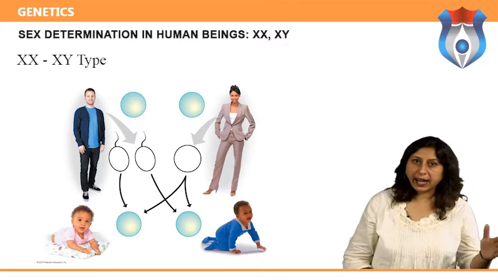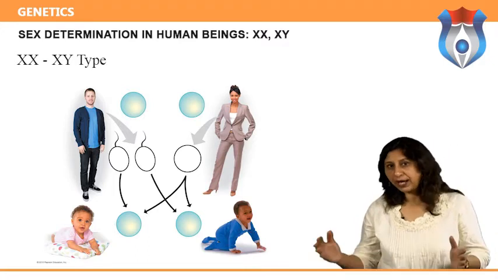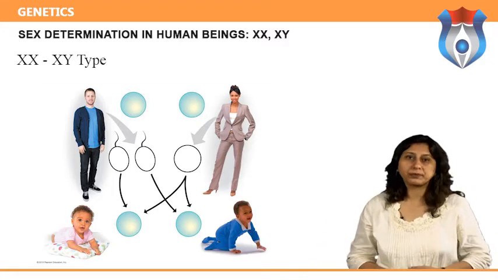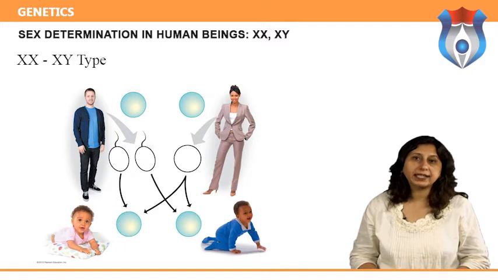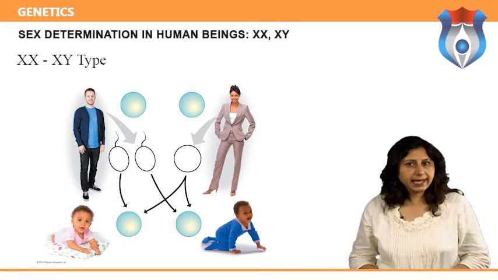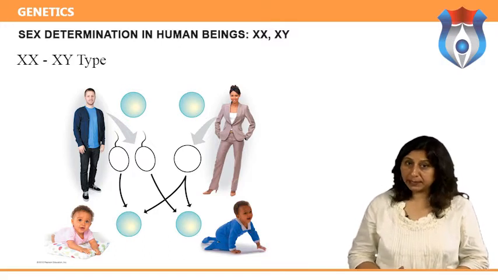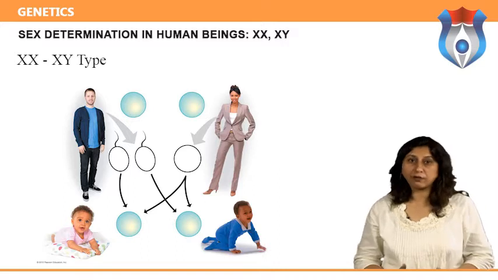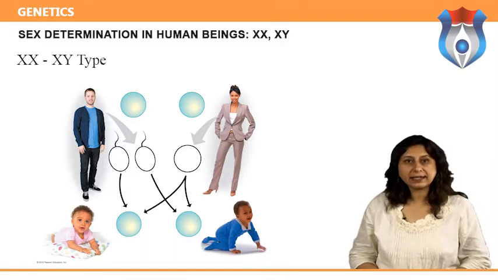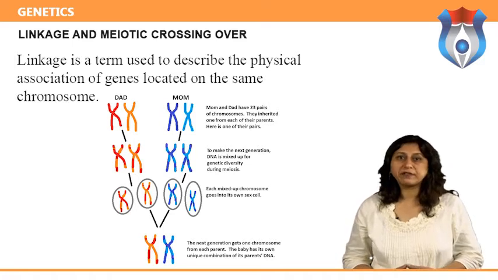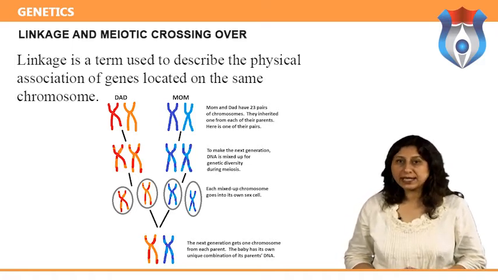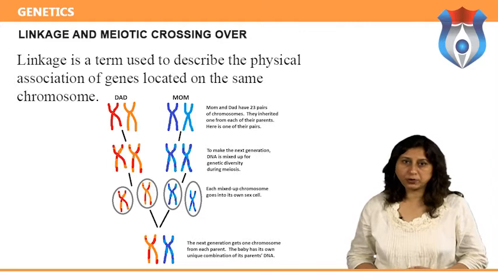50% of sperms would carry the X chromosome and the rest carry the Y chromosome. All the eggs are of only one type; all of them carry a single X chromosome. The sex of the newborn depends on the type of sperm, carrying X or Y, fertilizing the eggs. Linkage is a term used to describe the physical association of genes located on the same chromosome.